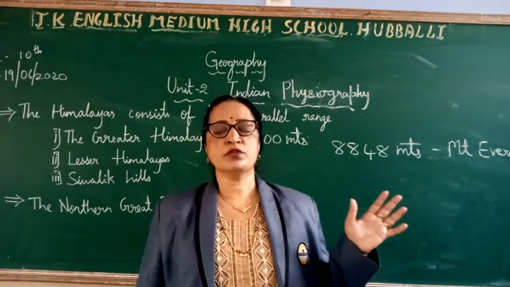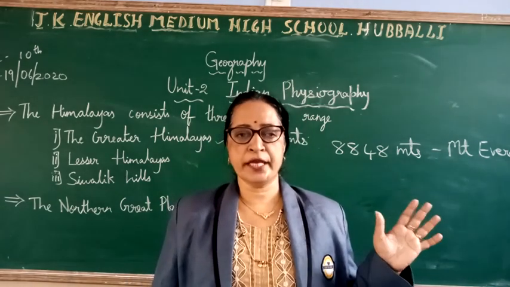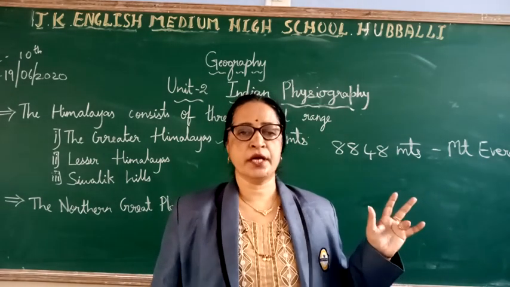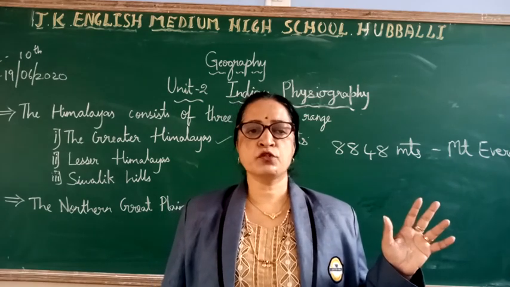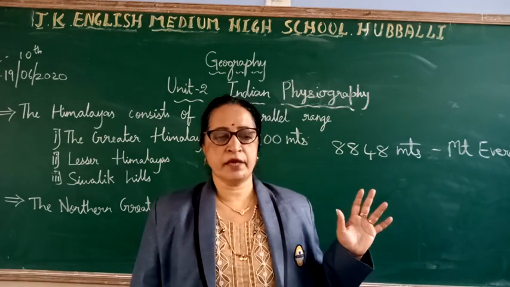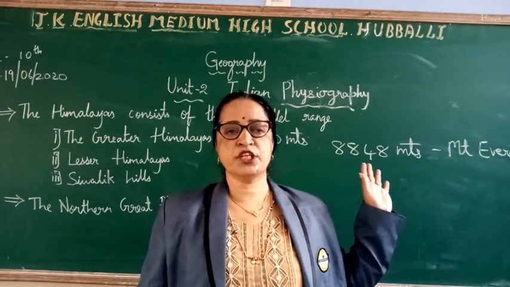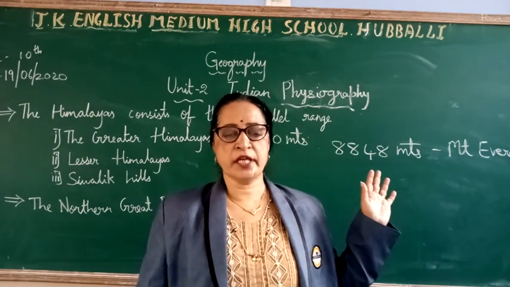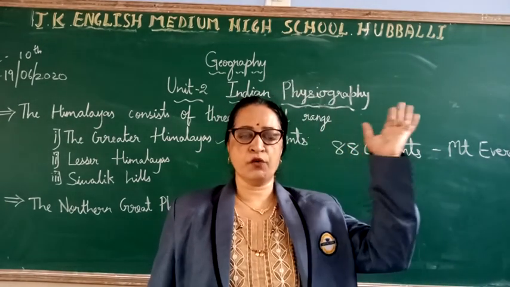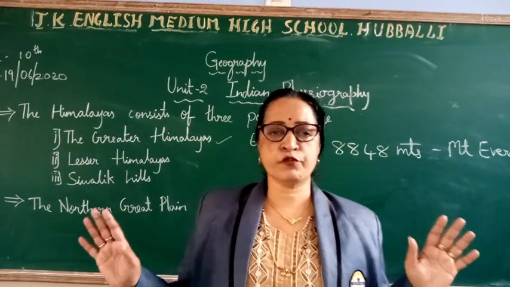Kanchenjunga, that is 8,559 meters. Makalu, 8,481 meters. Then you have Dhaulagiri, that is 8,172 meters. Manaslu, that is 8,156 meters, and Nanda Devi, etc. So there are many other peaks other than Mount Everest, which is the highest peak with 8,848 meters. The Greater Himalayas are always covered with snow throughout the year. So it is full of snow.